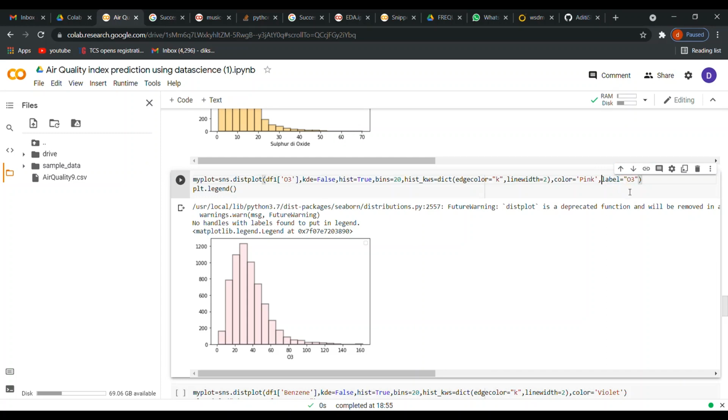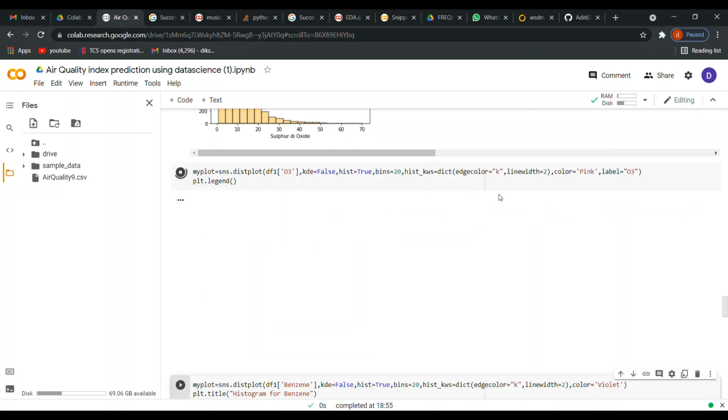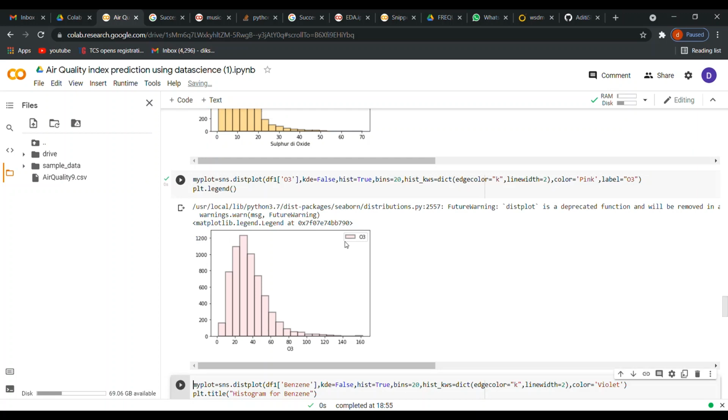So when you give label as O3, just run the cell, you will see that O3 has been displayed with the color of the plot. Here you also have to give plt.legend if you want to display your label over here.